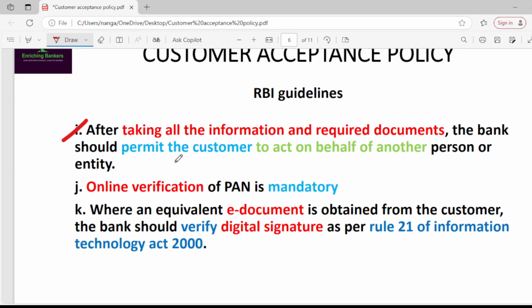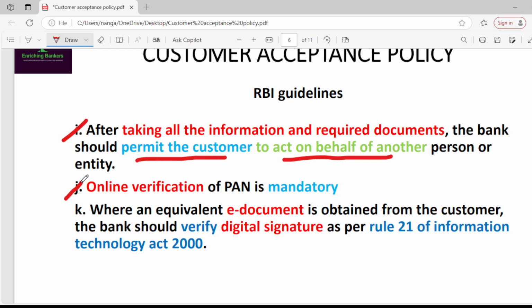Next, the bank should not permit the customer or a person to act on behalf of another person or entity without taking all the information and required documents. So no person should be permitted to act on behalf of another person or entity without taking all the information and required documents.